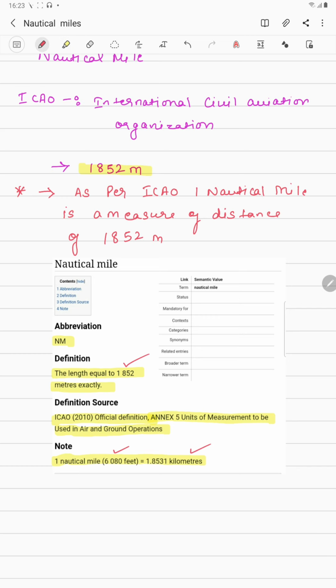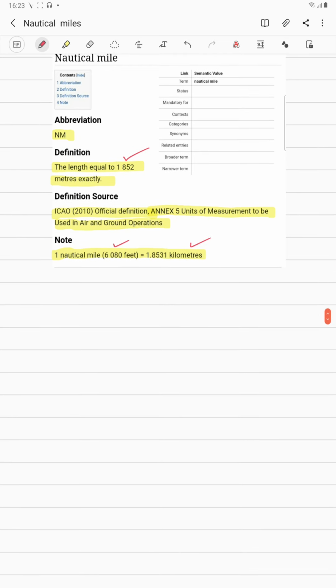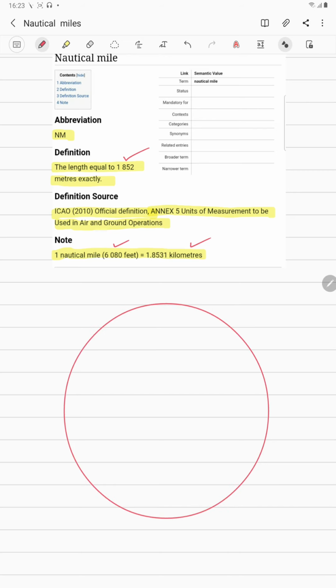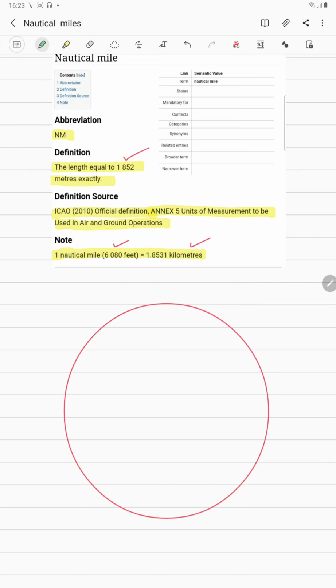Very important, remember that 1 nautical mile is equal to 1852 meters. Now guys, let us understand exactly where this 1852 meters comes from. For understanding this, I'm going to draw a circle for you. Let's suppose this is my great circle. Now there is another definition for your nautical mile. So let's draw the equator as always.